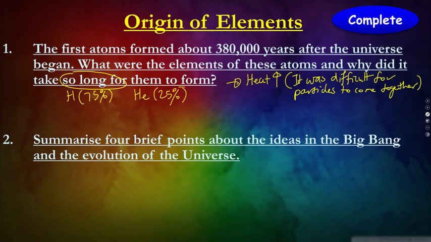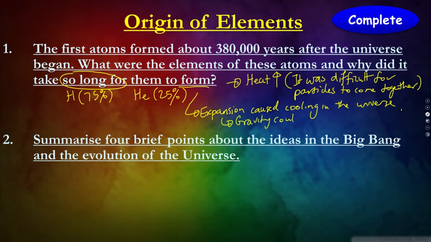The reason why atoms did eventually form is because the expansion caused cooling in the universe. As you get further and further away from the source, the amount of heat or energy given off is lower because there's more space for it to cover. So, with the universe cooling down, gravity could pull particles together.